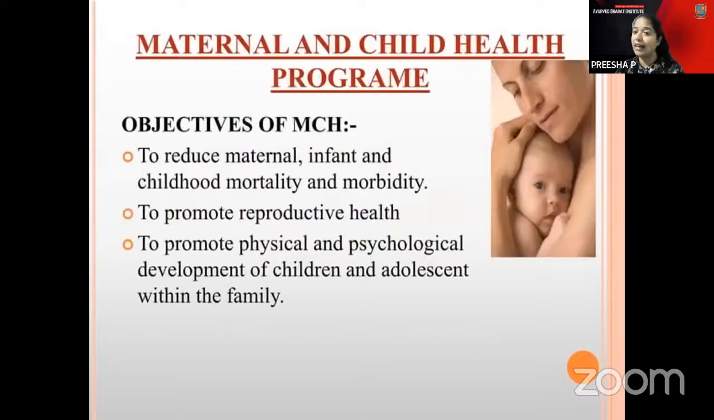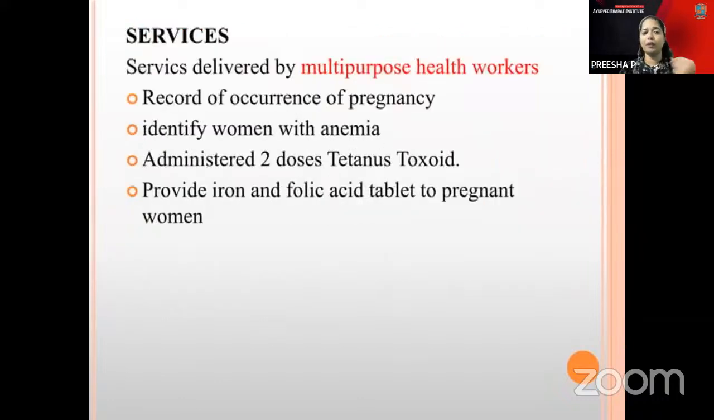Next, these are the national programs related to mother and child health care. The main objective of mother and child health care is to reduce maternal, infant and child mortality and morbidity. Overall, it will improve reproductive health, along with the physical and psychological development of children. And what are the services that will be provided?